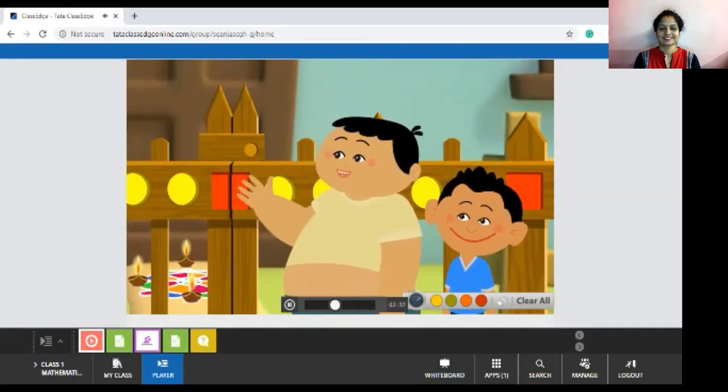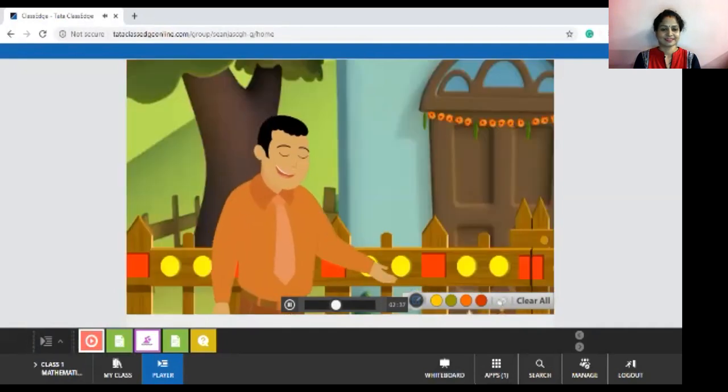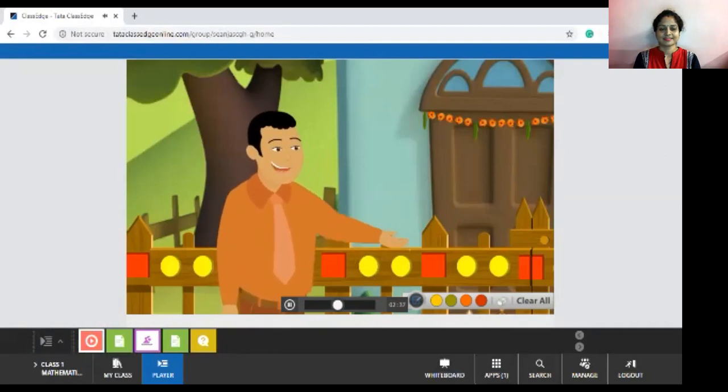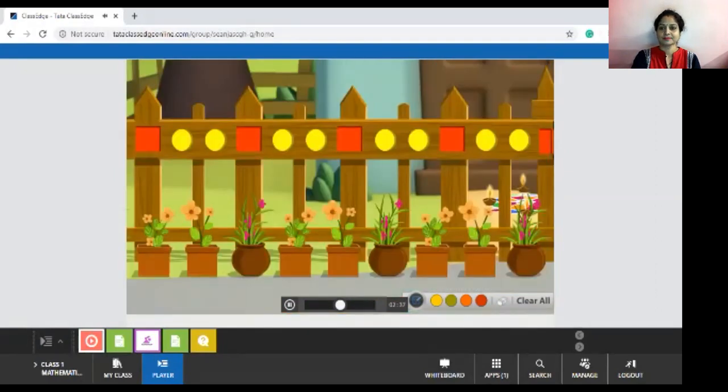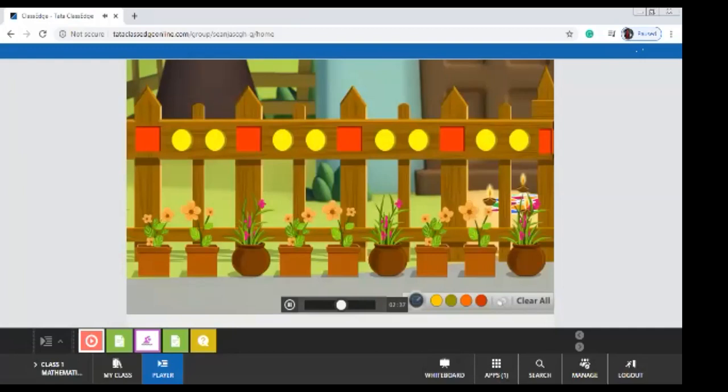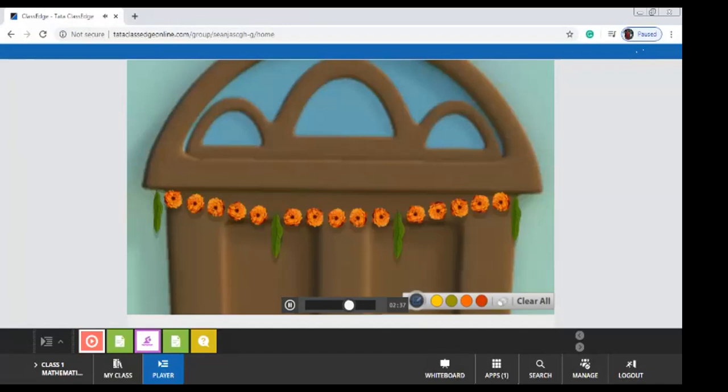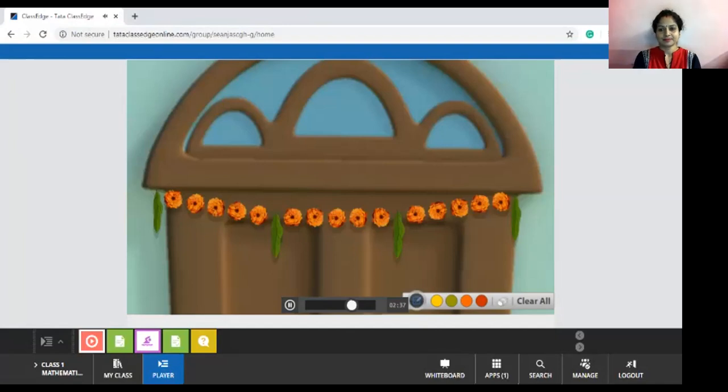Where else can we find such patterns? All around us. You can find patterns in many things you see in your surroundings. Look at the flower pots arranged alongside the compound wall. Do you see a pattern in the shape, number, and arrangement of the pots? Yes, I can see 2 square pots after every circular pot. Now look at the garland put up there. Do you see a pattern in the sequence of leaves and flowers used in the garland? Let me see.